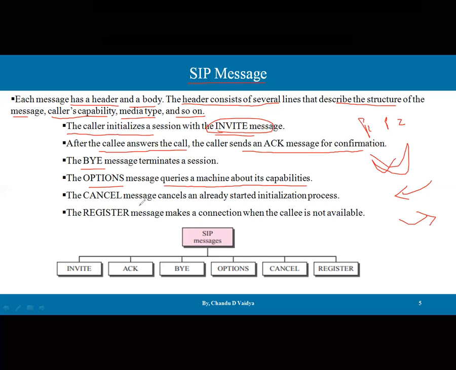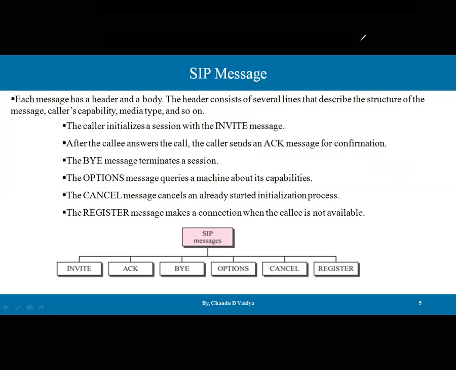Then the CANCEL message cancels an already started initiation process. Then REGISTER makes a connection when the callee is not available. So these are the 6 messages available, each with its own purpose.